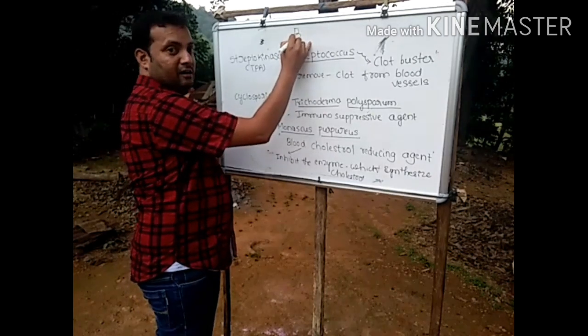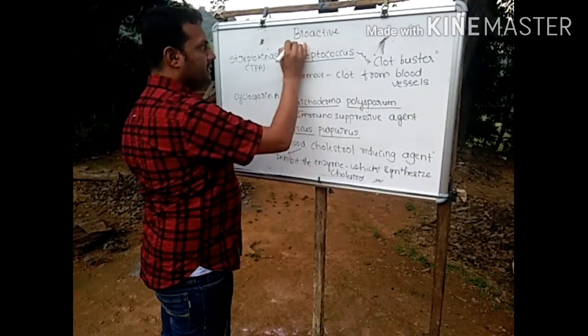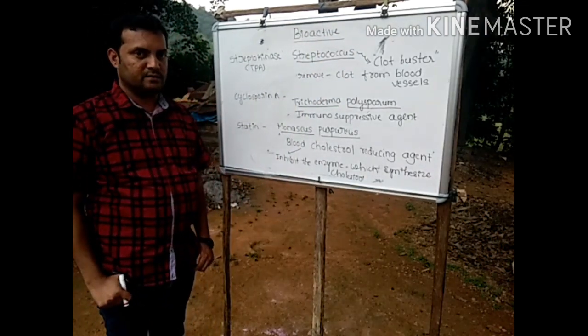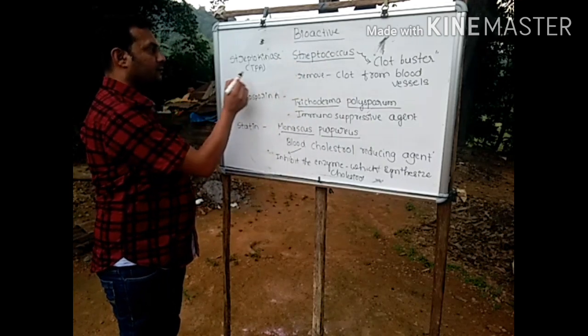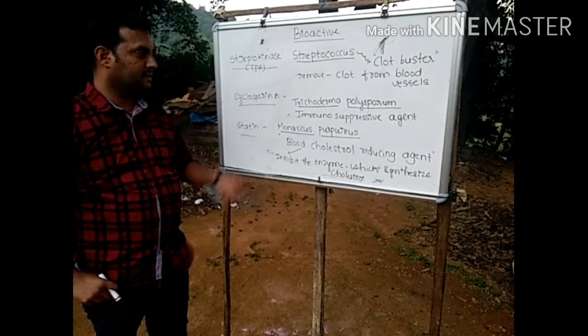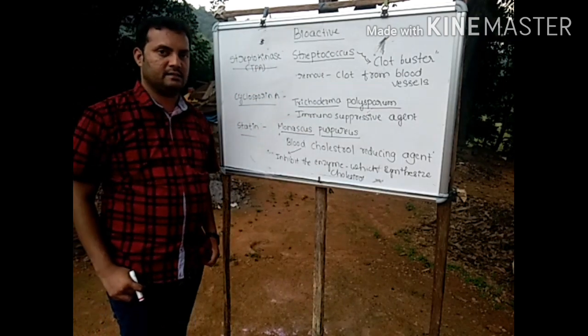As I have mentioned already, some bioactive molecules can also be prepared by using various microbes. What are the microbes, and what are the bioactive molecules generally used, that we have written on the board? First of all, streptokinase.